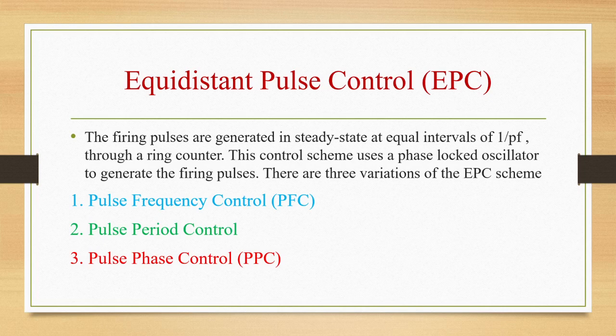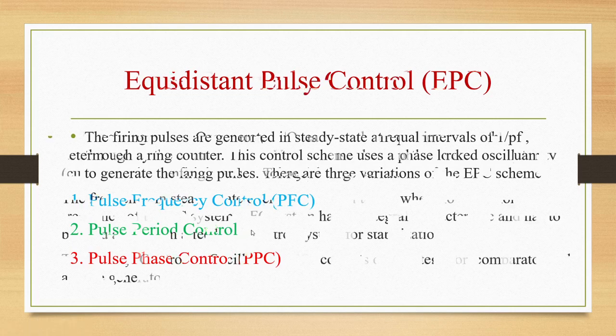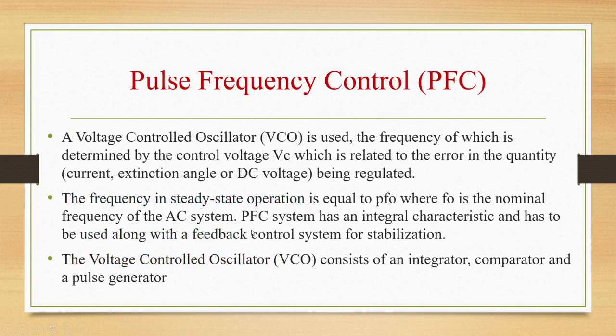There are three variations of the EPC scheme. First one is pulse frequency control PFC, second is pulse period control, third is pulse phase control PPC. PPC we are using for the third one only, pulse phase control. For pulse period control we are not giving any short form. Okay. Let us see first the pulse frequency control scheme.